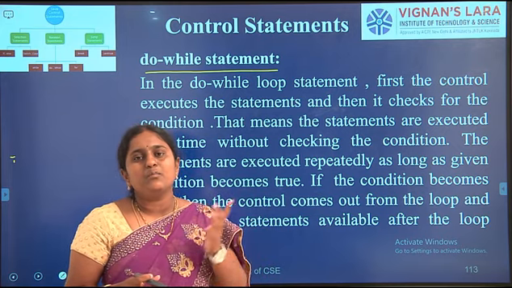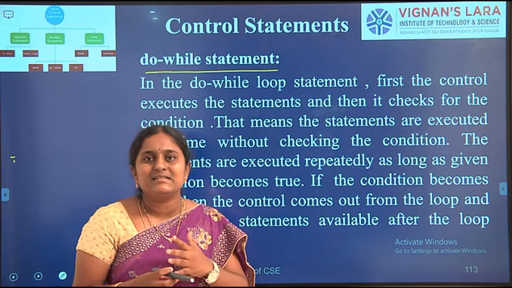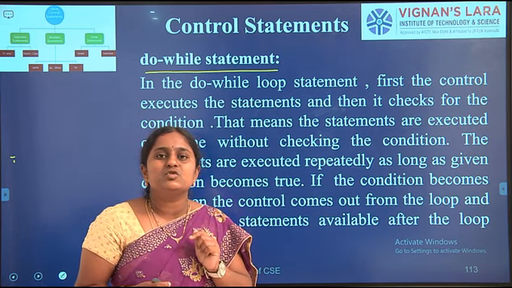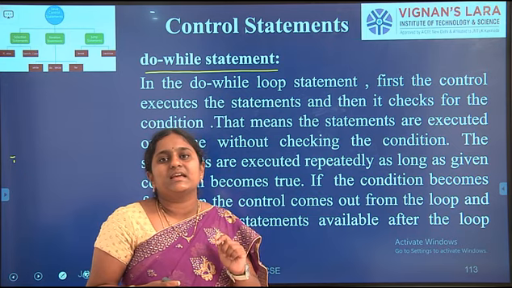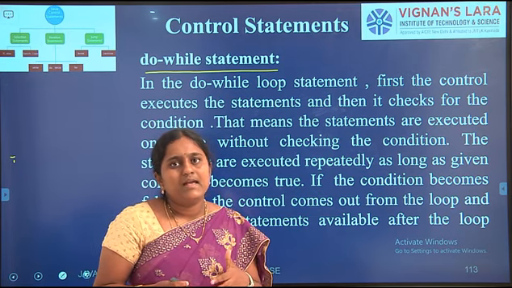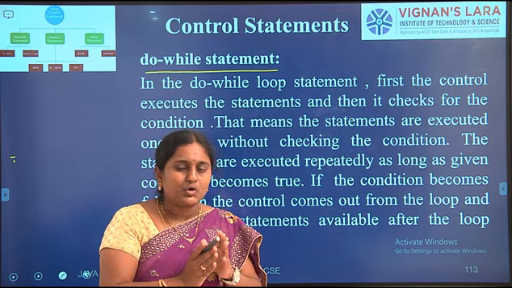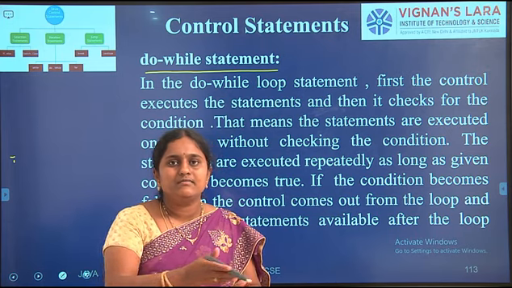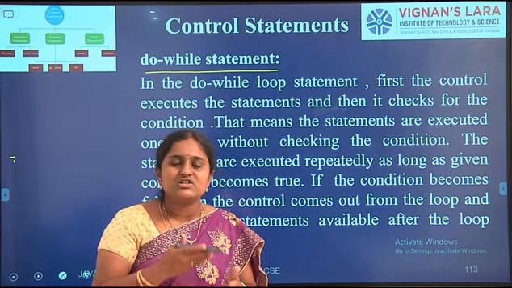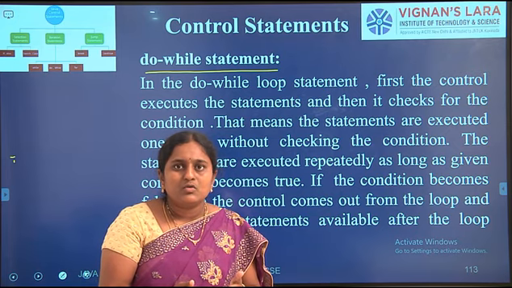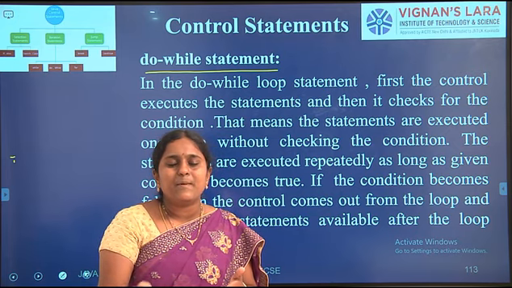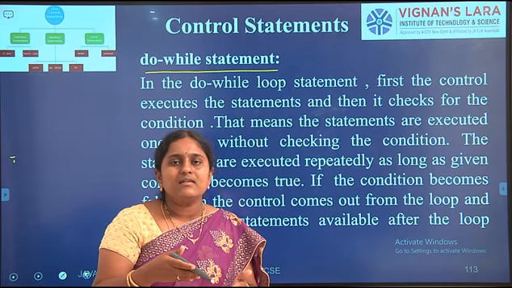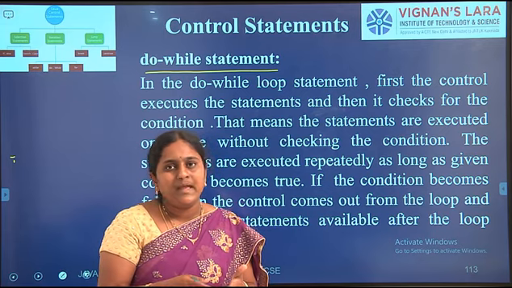One important point of the do while statement is that at least once the statements are executed without checking the condition. In a while loop, first control checks the condition. If the condition is true, the while body is executed. When the condition becomes false, control immediately passes to the next statement.